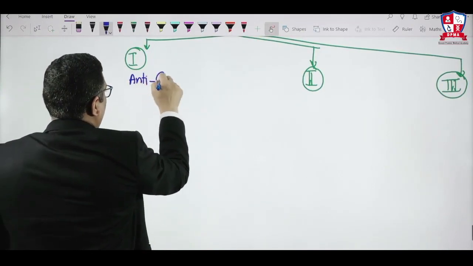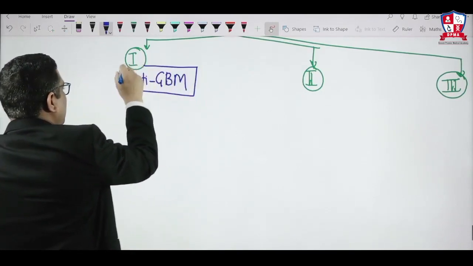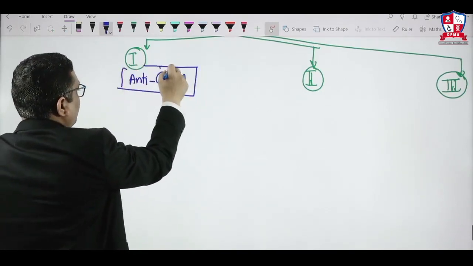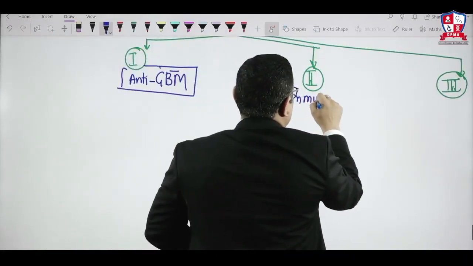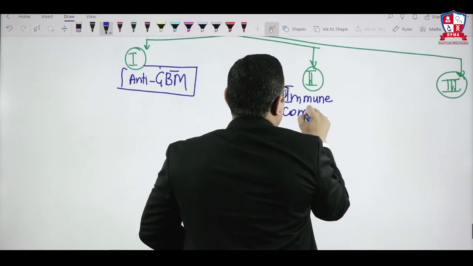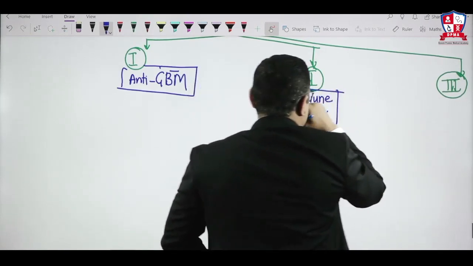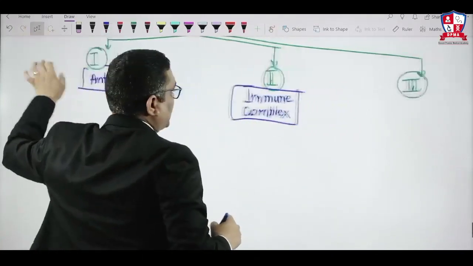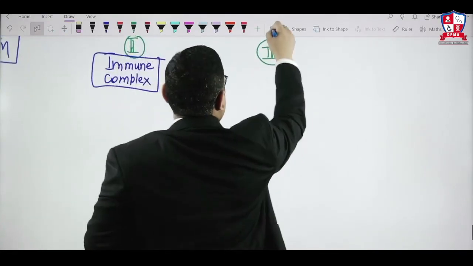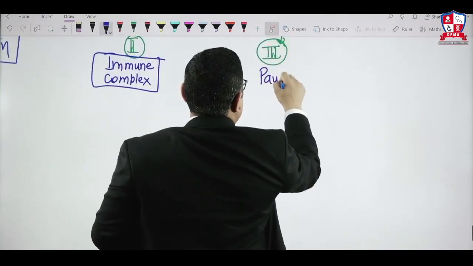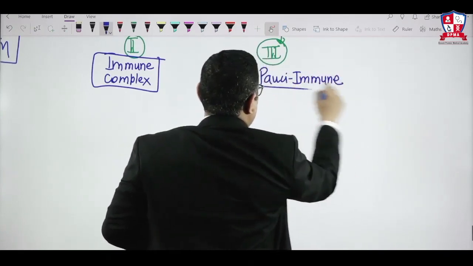anti-GBM RPGN, anti-glomerular basement membrane type of RPGN, because here antibodies are formed against the glomerular basement membrane. Second is called immune complex mediated RPGN. And third one is known as pauci-immune RPGN, right?